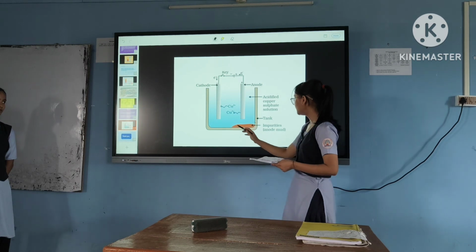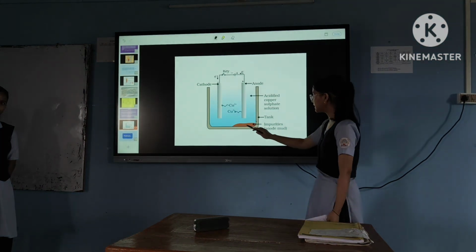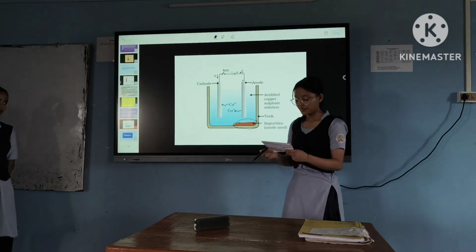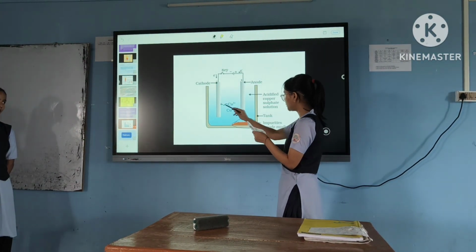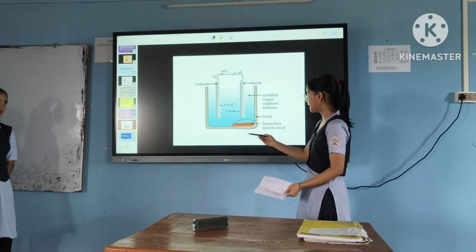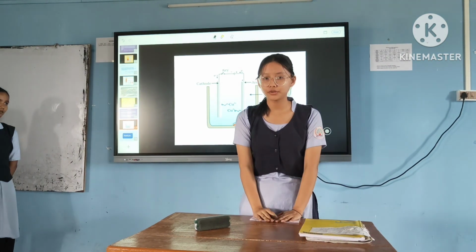As we can see here, the impurity, also known as anode mud, is being settled down here, and the soluble impurities go into the solution, as we can see here, and the insoluble impurities settle down here. So I conclude here. Thank you.